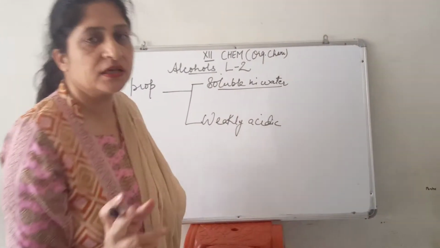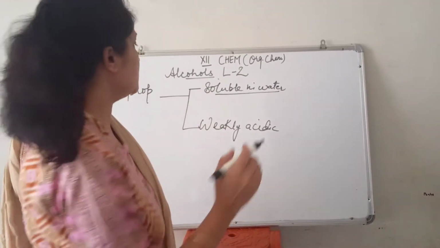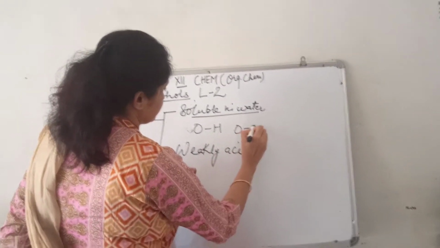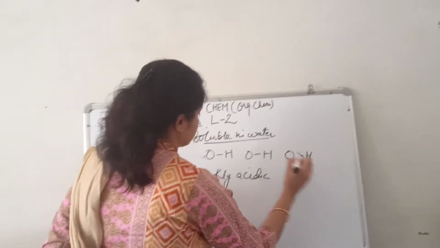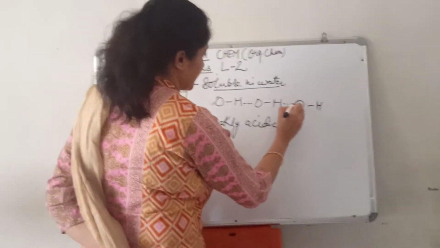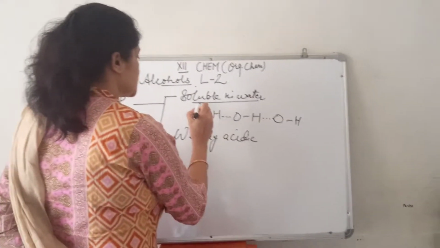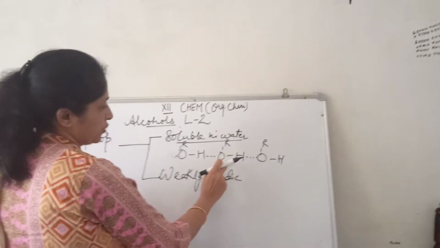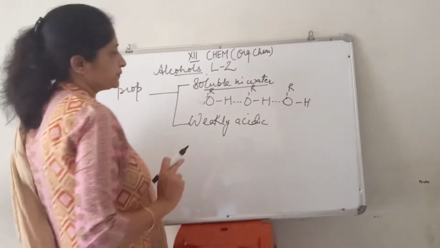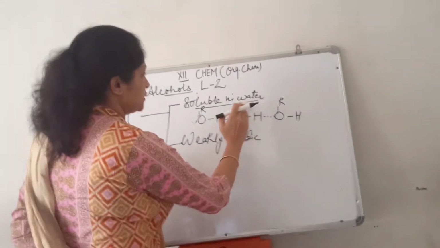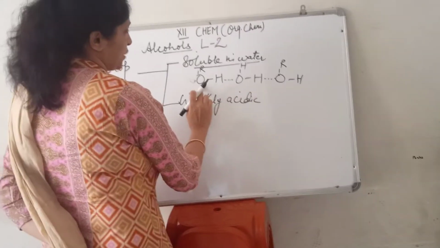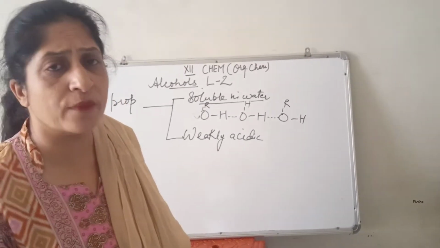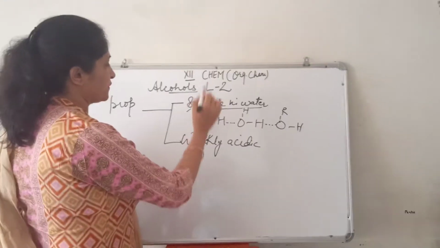That is due to the fact that they form hydrogen bonds with water. That I will show here. With the dotted line I am showing you hydrogen bonds. This is alcohol. So every alcohol is connected to other alcohol molecule through hydrogen bond. Alright, with water, sorry. This is in between, this is alcohol, this is water, this is alcohol. So alcohols are capable of forming hydrogen bonds with water. That's why they are soluble in water.